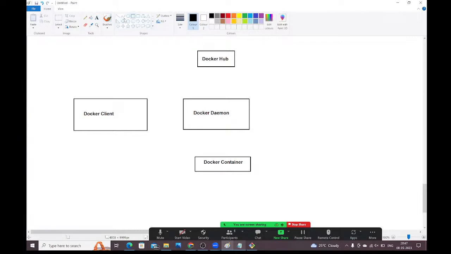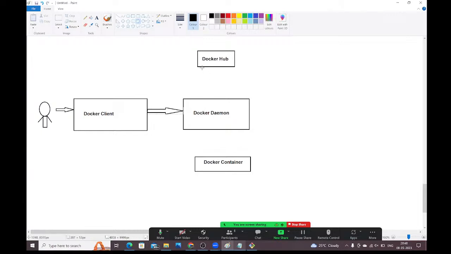See, here the user will run the Docker run command. And when you run the Docker run command, what will happen? First the Docker client will trigger. The Docker client will connect to the Docker daemon.